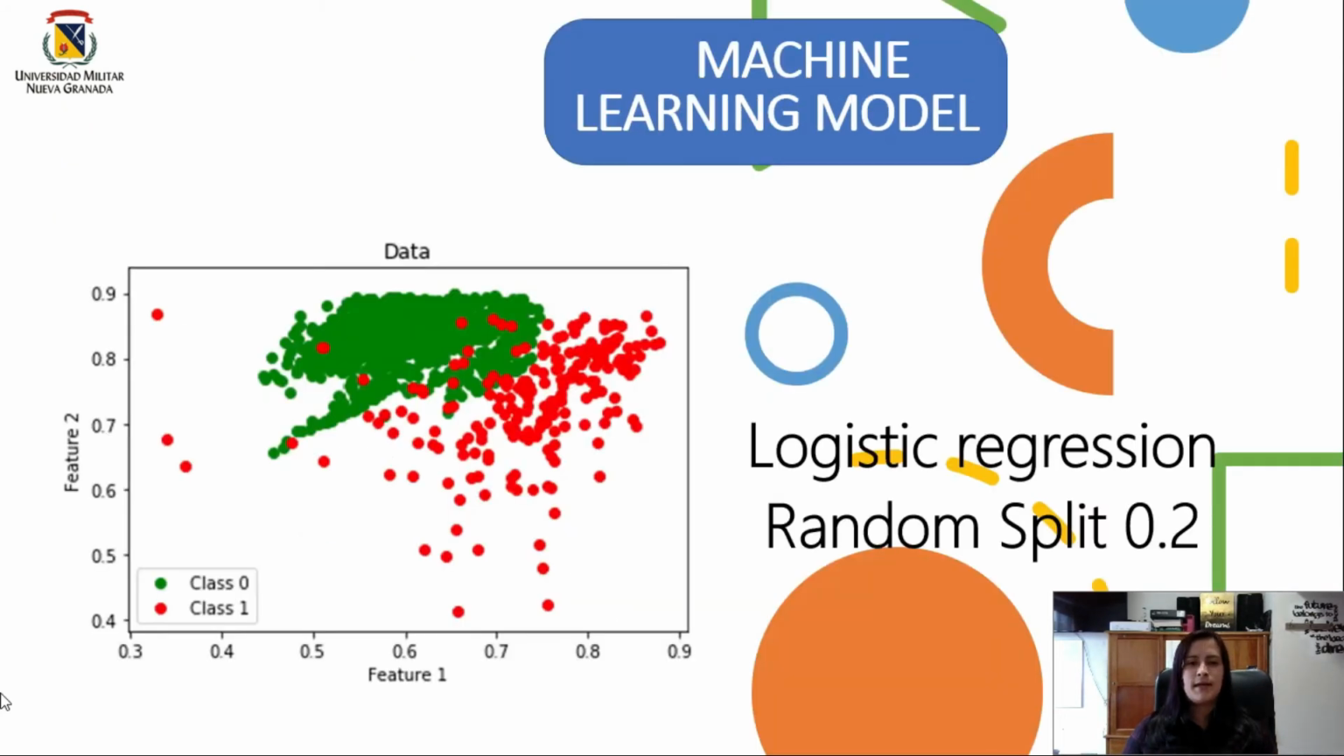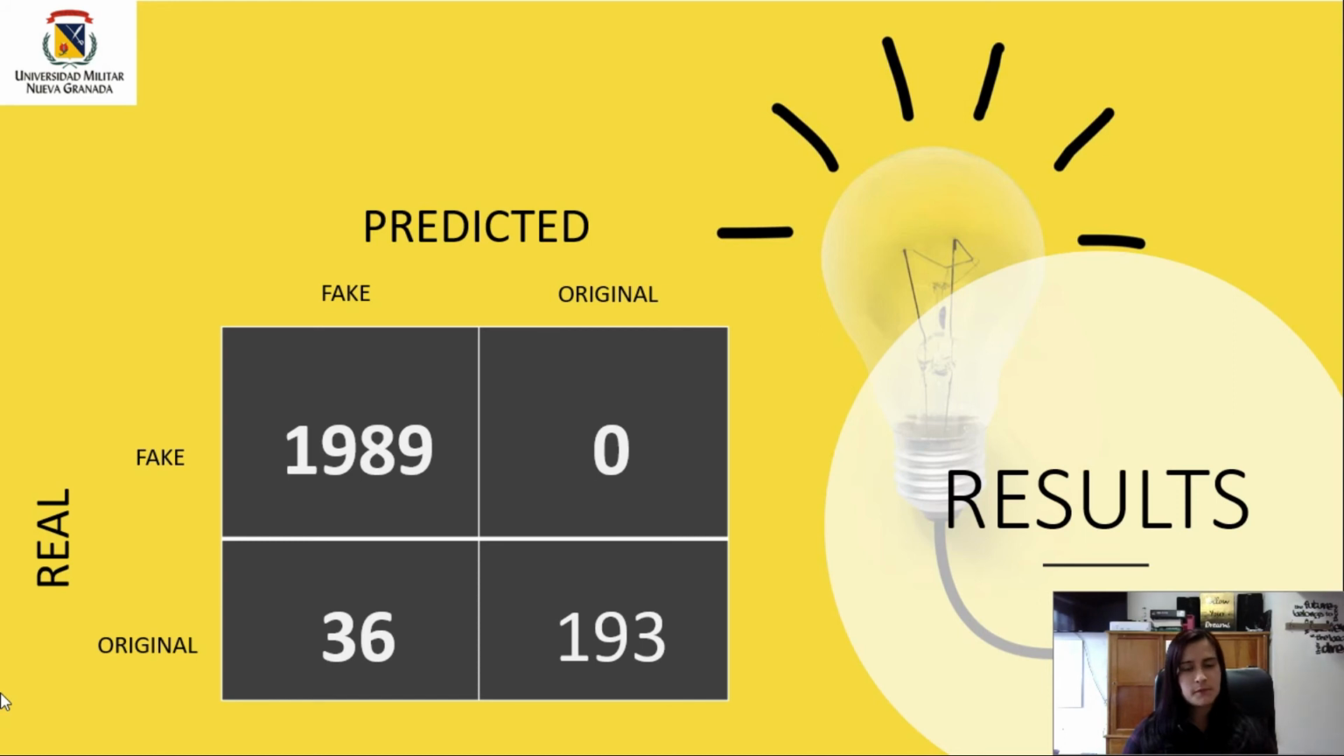We also plotted the data with two features, so we could visually check if it was possible to separate them in a machine learning algorithm in a way that we could see it. And we used logistic regression to train the model and a random split of 0.2. After that, we obtained the following results.